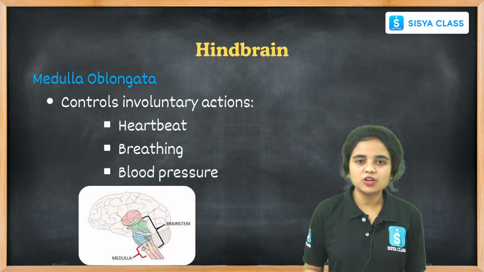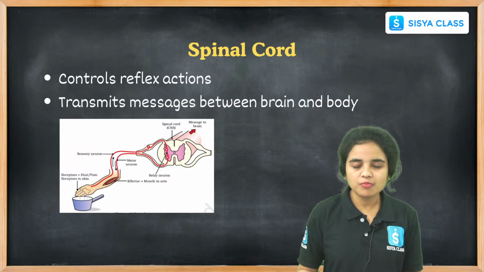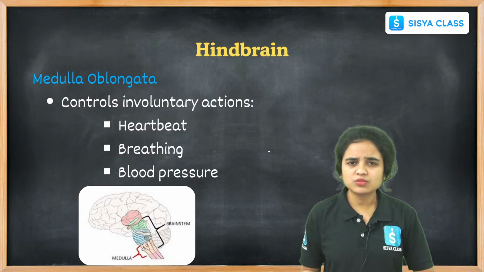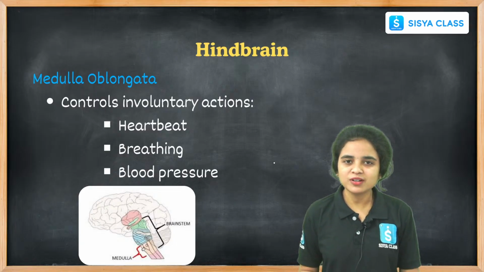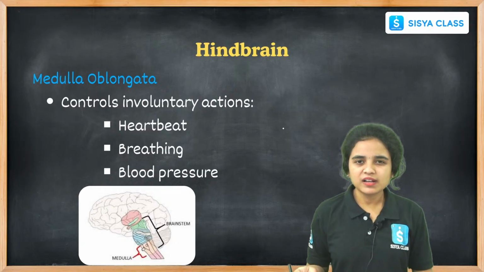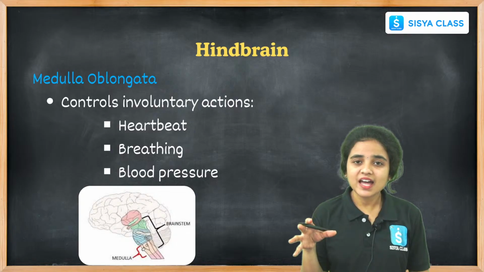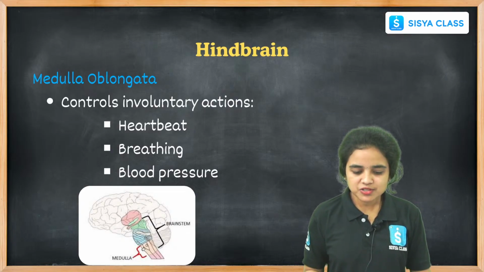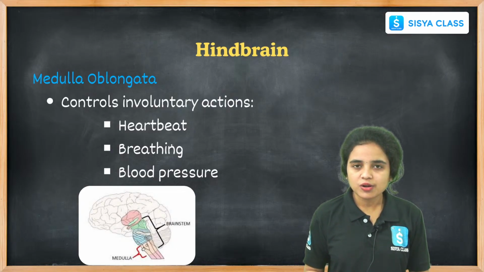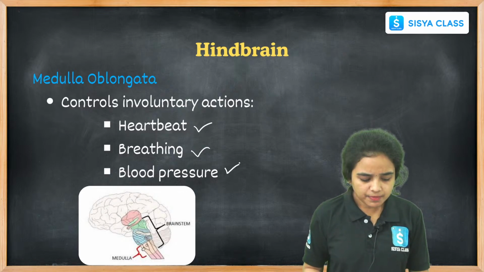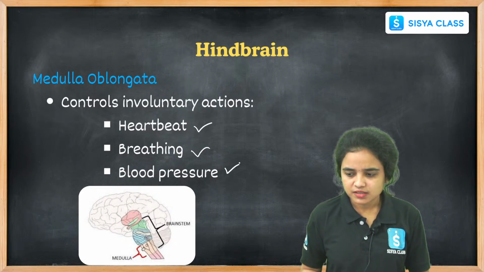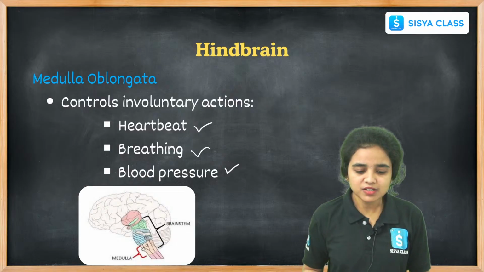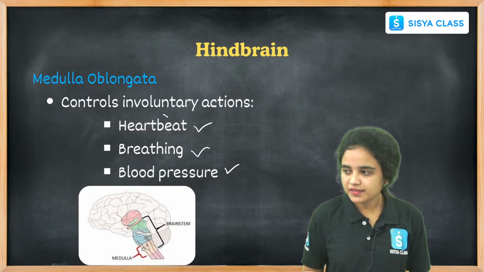While coming to medulla oblongata, its function is to control the involuntary actions. What are the involuntary actions? Involuntary actions are nothing but actions that are not under our control, right, students? Examples are heartbeat, breathing, blood pressure. These are all the things that happen in our body as involuntary actions.